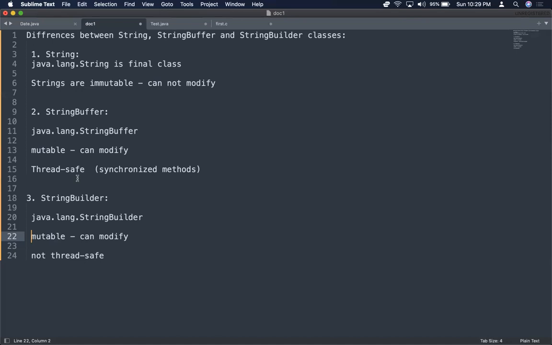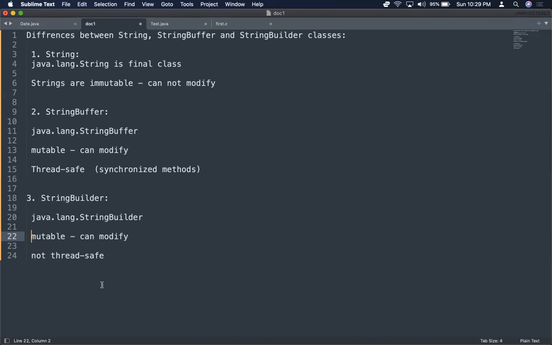That order is synchronized order. That's why StringBuffer is thread safe. So StringBuffer is mutable and thread safe. We have another class called StringBuilder, which is mutable and not a thread safe class.